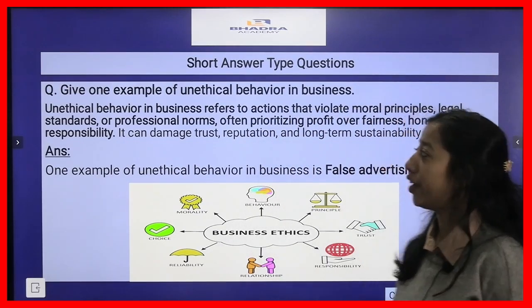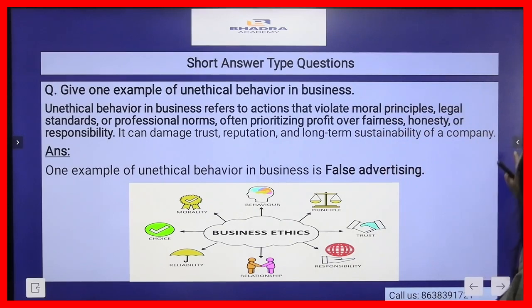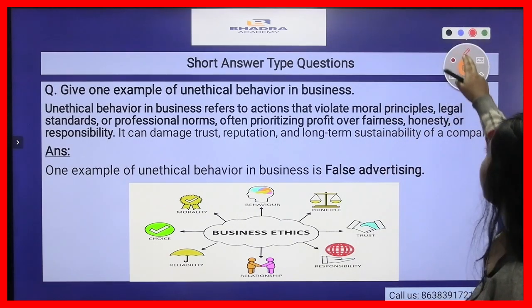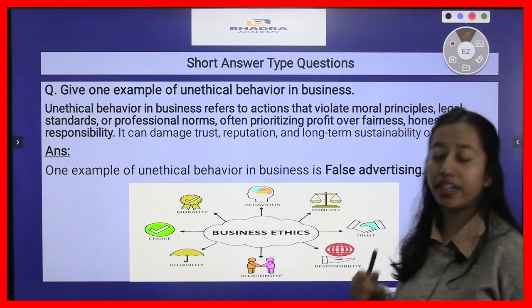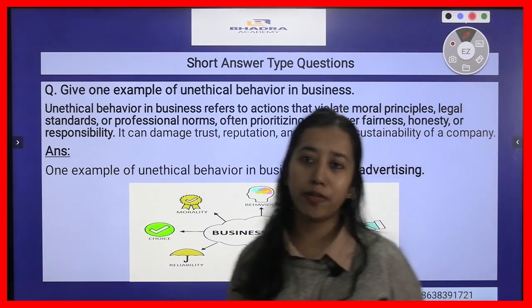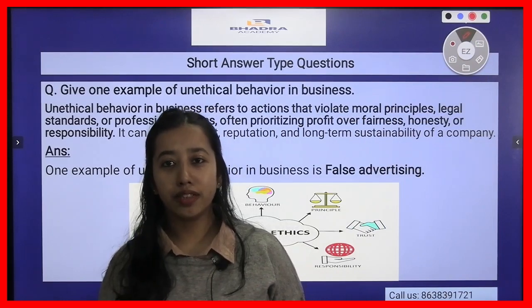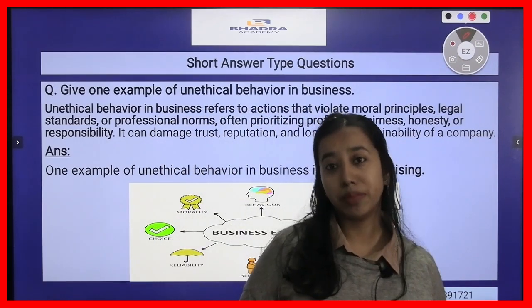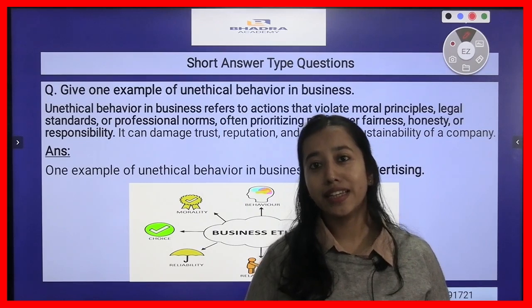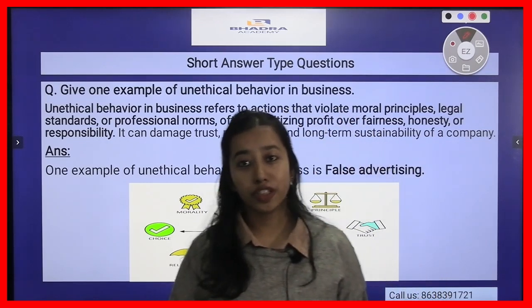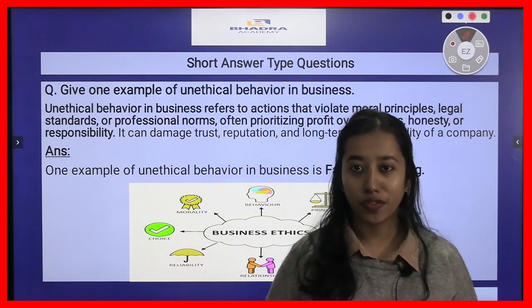The question that we have here is, give one example of unethical behavior of business. Before going to the example, we will understand what is unethical behavior. Unethical behavior is all those unfair means or unfair activities that prioritize profits more than the moral standards of that business.